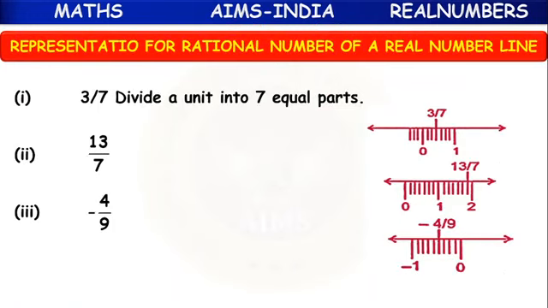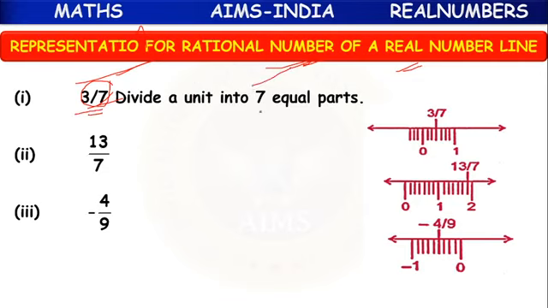Okay, children. Next, representation of a rational number on the real number line. Now, 3 by 7.